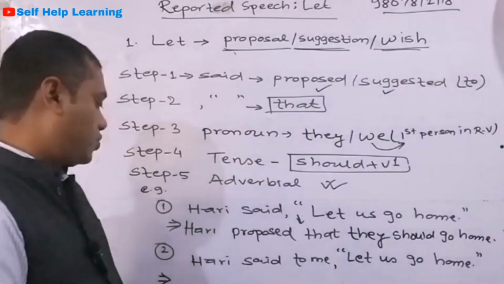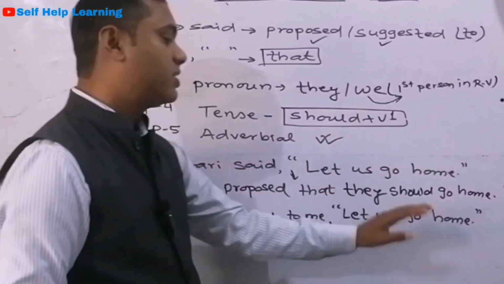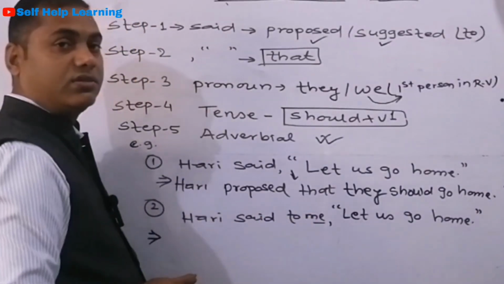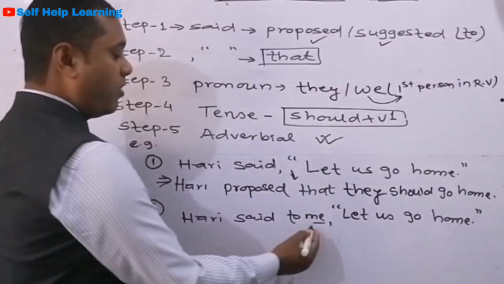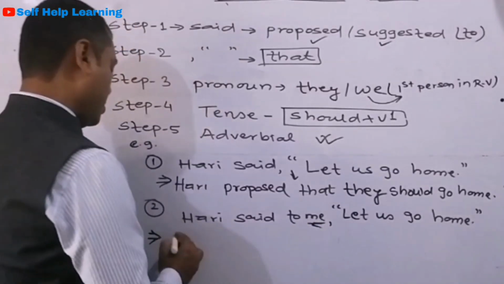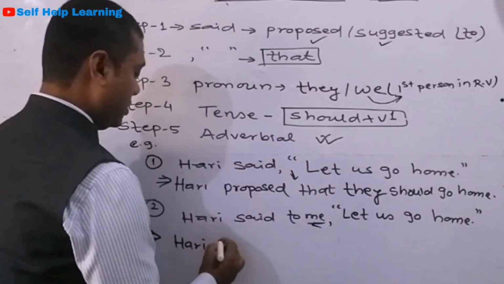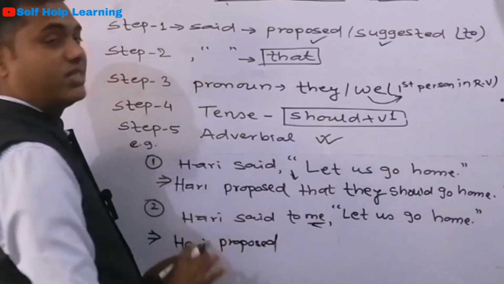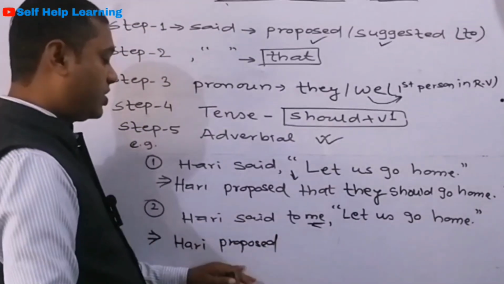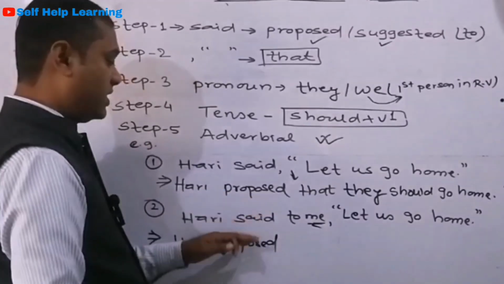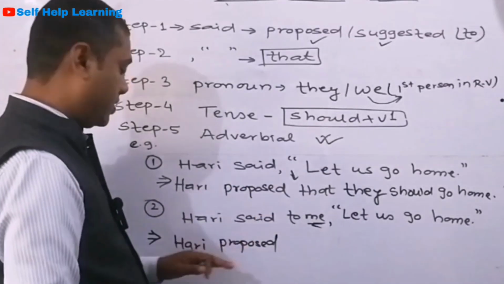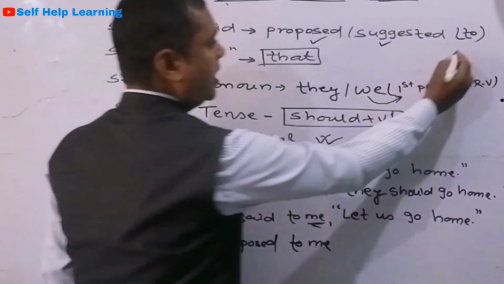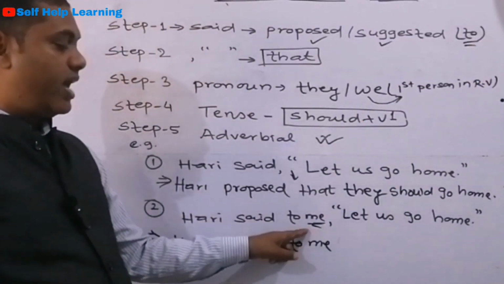Related to question number 2, Hari said to me, let us go home. Now what can you see there? The first person pronoun me is also used and an object is there. So Hari proposed, or even you can write suggested. Got it? Hari suggested, or Hari suggested, at both places suggested can be suitable as well. So Hari proposed to me. Now we are going to write to as well. Why? Because we have an object here.